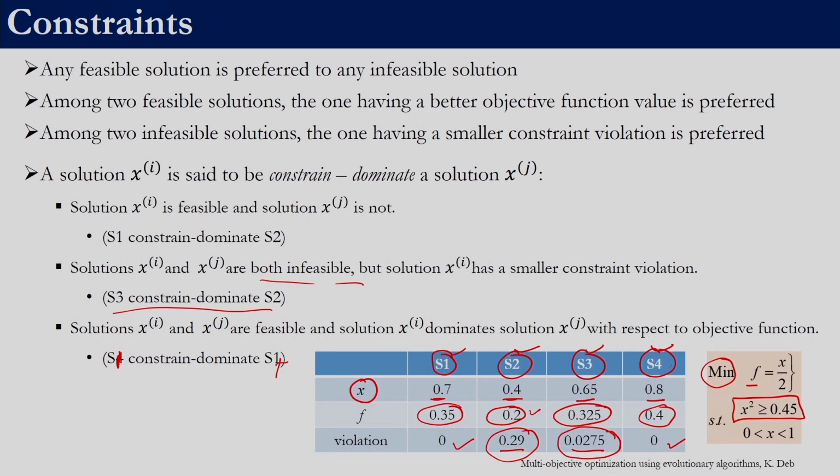So, these are the 3 rules that any constraint handling mechanism that we will study should ideally follow: that between 2 feasible solutions we will select the one which has better objective function value, between 2 infeasible solutions we will select the one which has lower violation of the constraints, and between a feasible and infeasible solution the choice is very clear that we will not worry about the objective function value, we will go with the feasible solution.